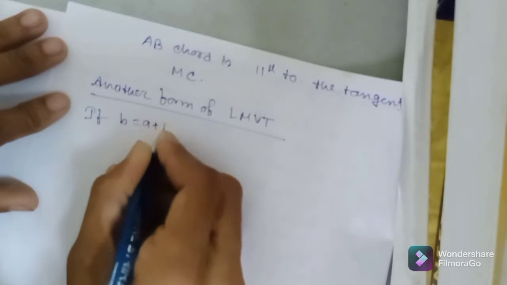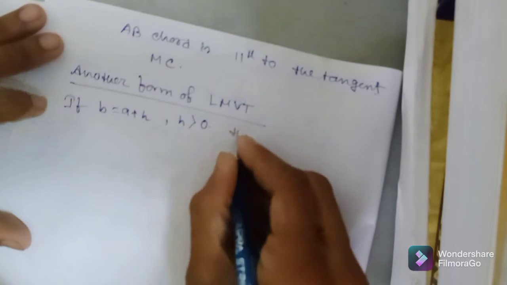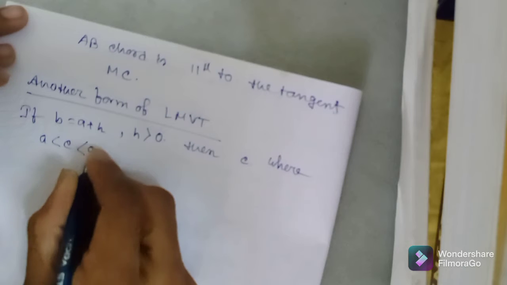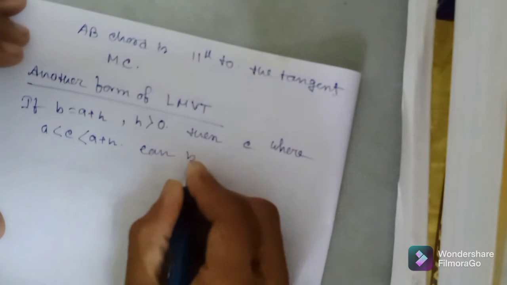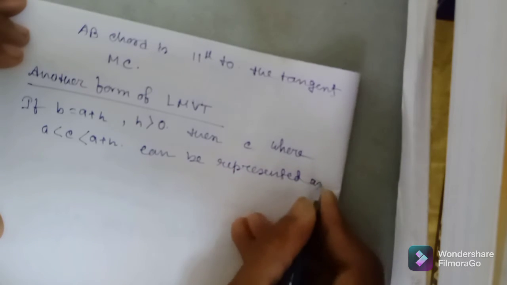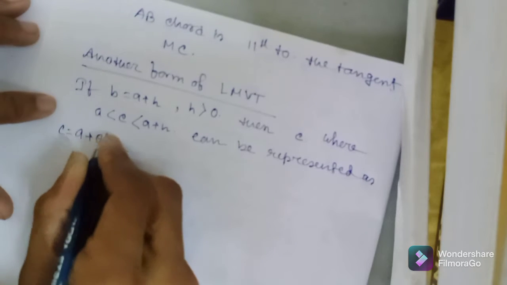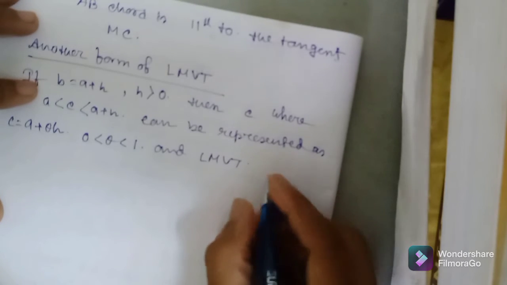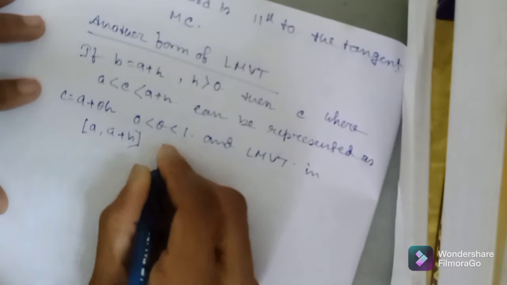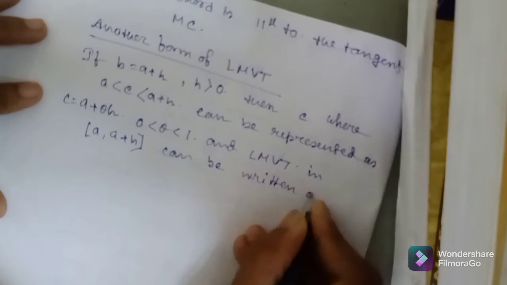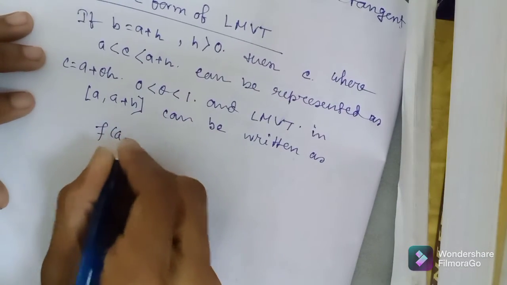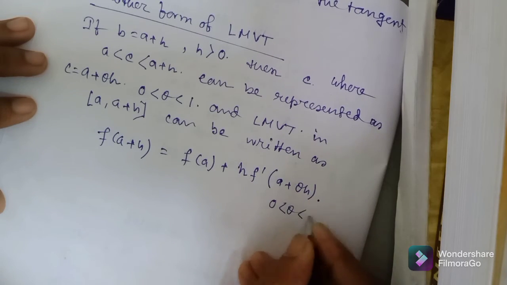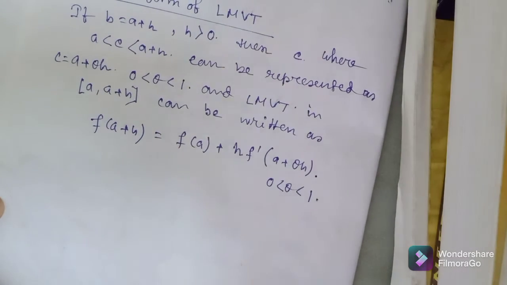If b is equals to a plus h, where h is greater than 0, okay, then the c point where a less than c less than b, that is a plus h, can be represented as c is equals to a plus theta into h, where 0 less than theta less than 1, and LMVT in a plus h can be written as f(a plus h) is equals to f(a) plus h into f dash of (a plus theta into h), where 0 less than theta less than 1. Okay, this is the another form of Lagrange mean value theorem.